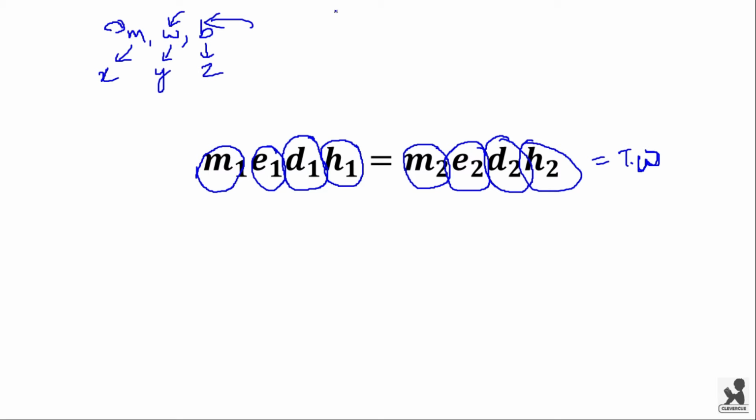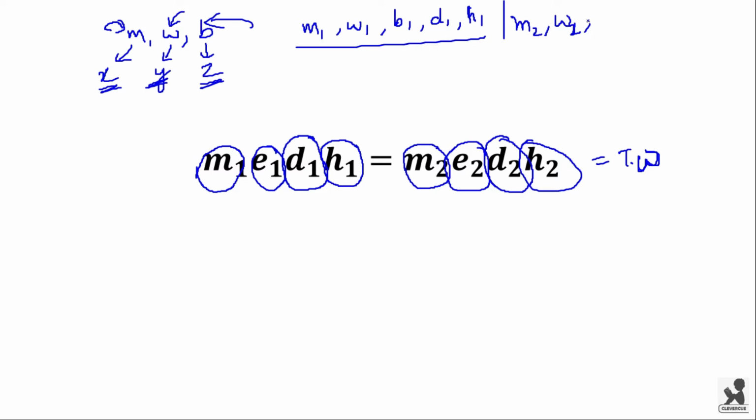Questions might be asked in such a way that if M1 number of men having X as their efficiency and W1 number of women having Y as their efficiency and B1 number of boys having Z as their efficiency take D1 days to complete the work by working for H1 hours, then the question will be asked in such a way that how many days would M2 number of men, W2 number of women and B2 number of boys working for H2 hours a day be taking? So questions might be asked in such a way.